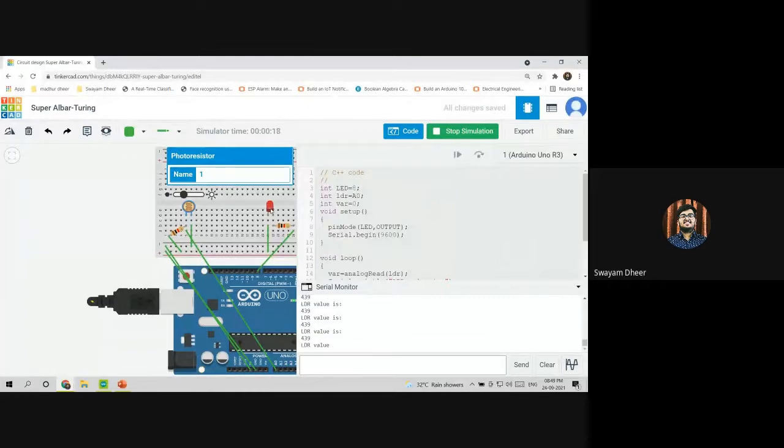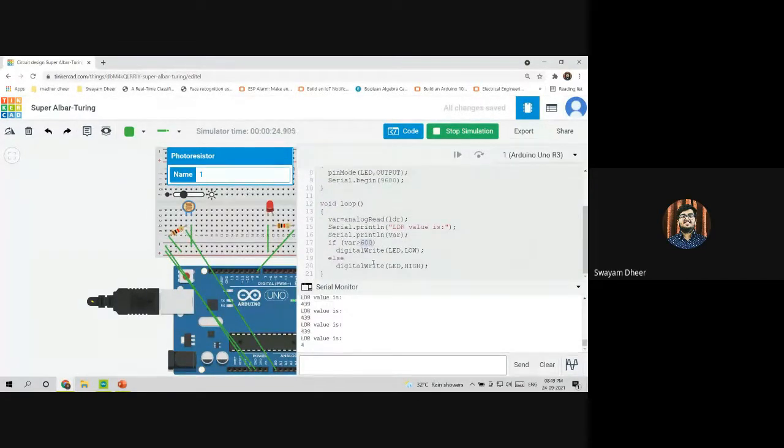Okay, is everybody getting it? Could you please repeat your last statement? See, I am getting the LDR value as 439, right? Now what threshold value have I chosen? I have chosen 600, right? So 439 is less than 600. That means there is not enough lighting in the room, so the LED is switched on.